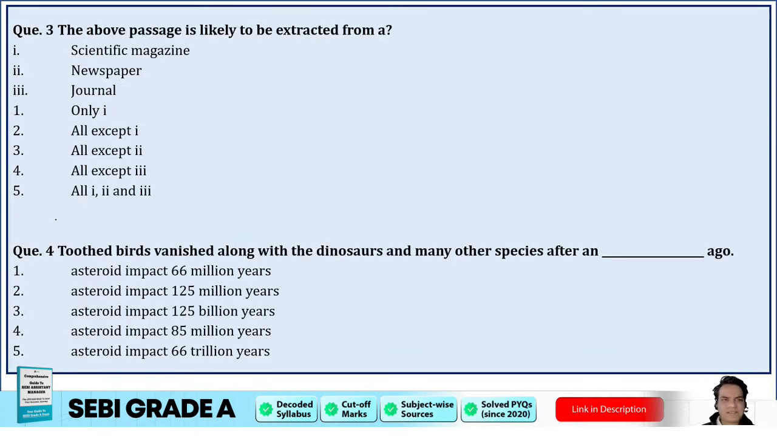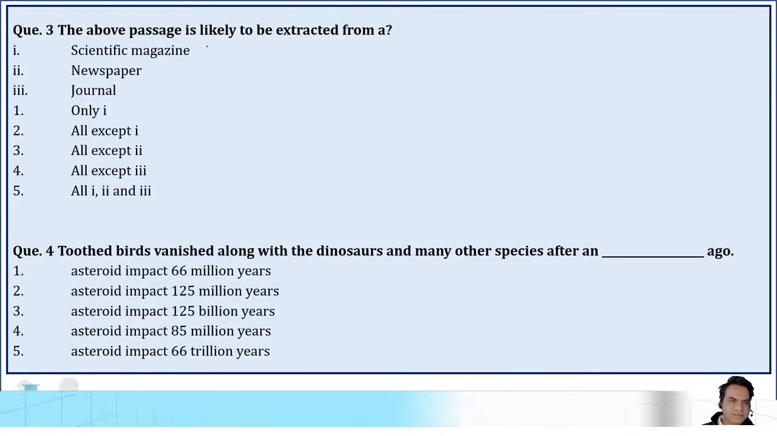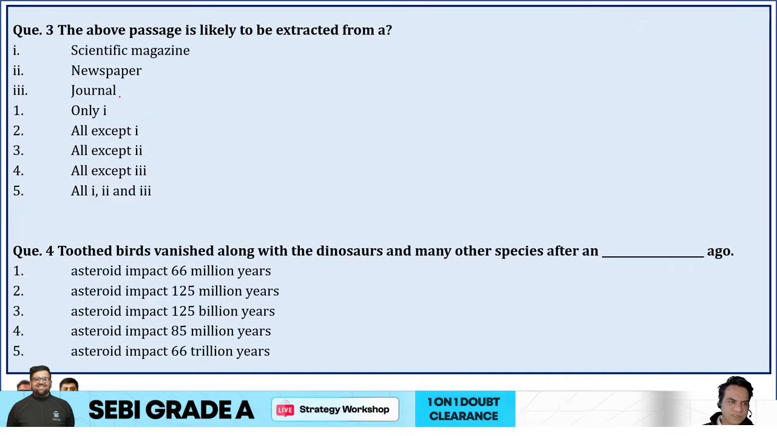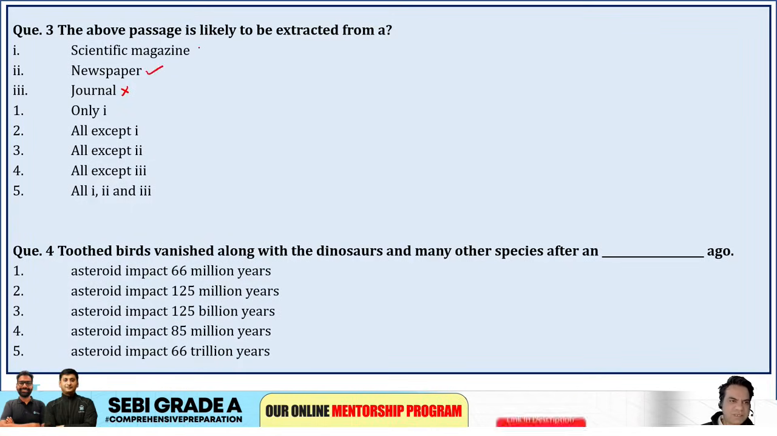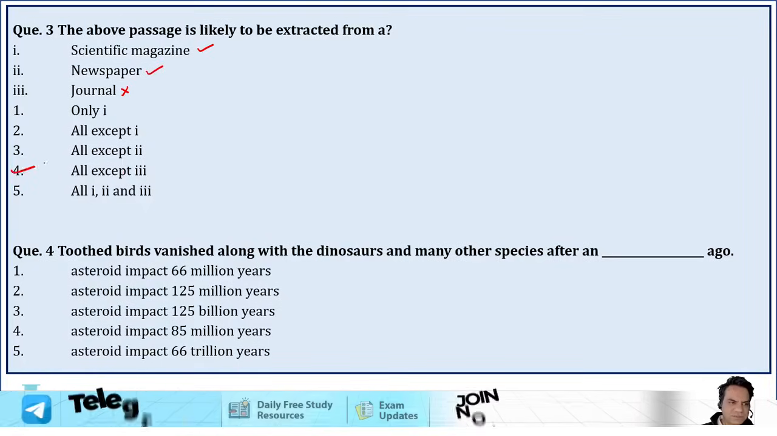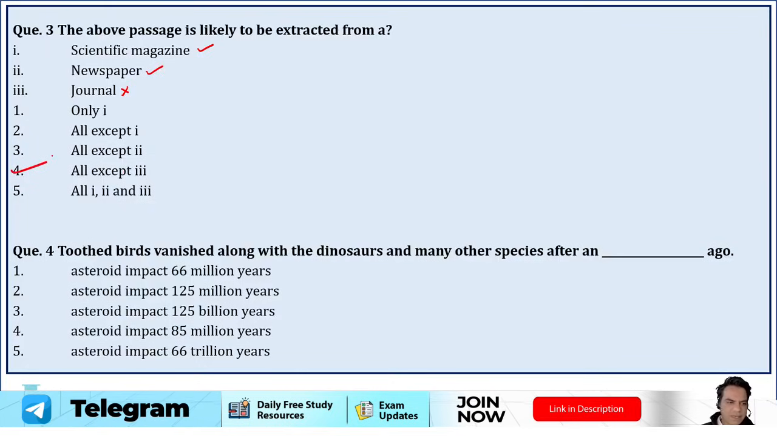Next question. The above passage is likely to be extracted from a scientific magazine, newspaper, or journal. I think it is taken from news. It can be taken not from a journal, but it can be a newspaper, and it can be a scientific magazine as well. So yes, all except 3. So option D, option 4, is correct. Now next question number 4.